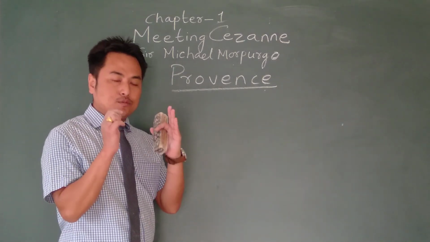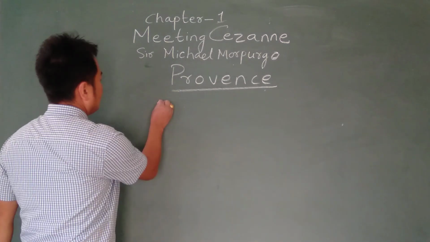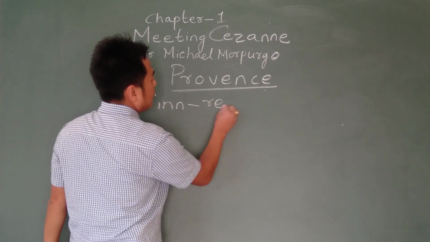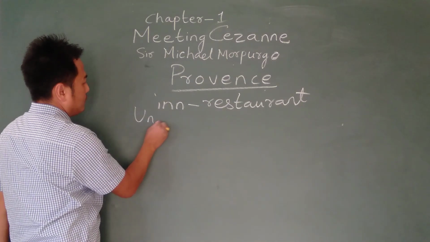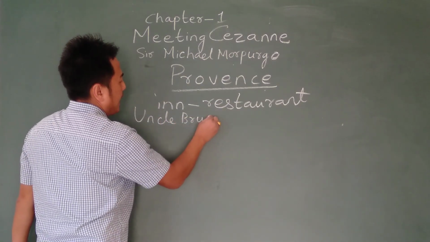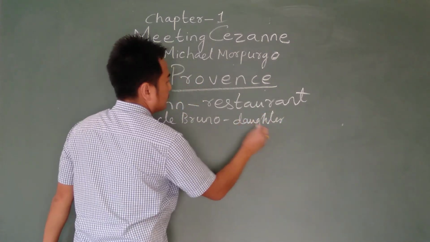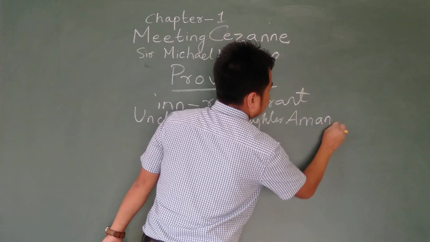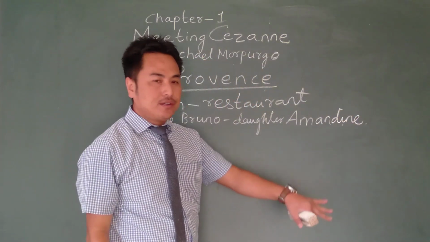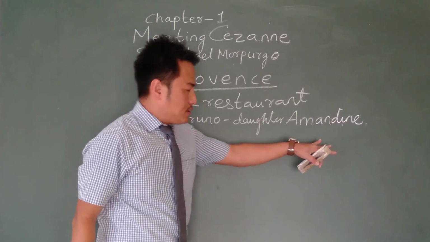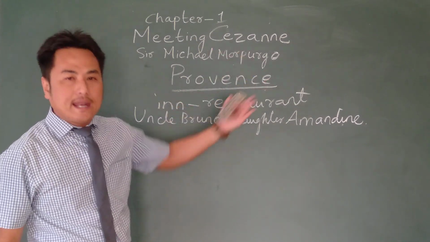Now there is a small village in Provence and there is a small inn in that village. Now inn is a restaurant. It is run by Uncle Bruno and his daughter Amandine. Though in French you say Amandine, for your convenience you can also call it Amandine. So father and daughter are looking after the inn. These are two of the characters of the story.